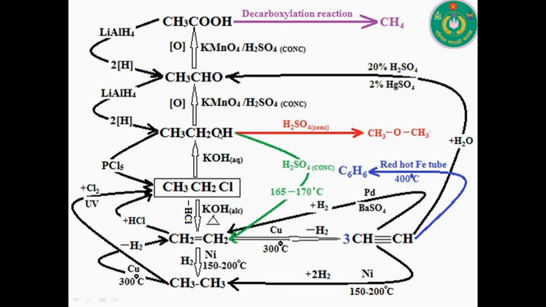Now for the addition of nascent hydrogen, in this case lithium aluminum hydride, Lucas bicarbonate, which is zinc and HCl mixture, and you may also use stannous, that means tin and HCl solution, and zinc amalgam with acidic medium.